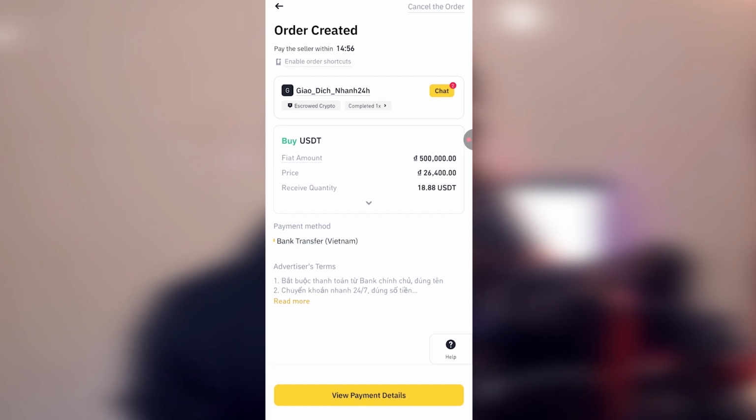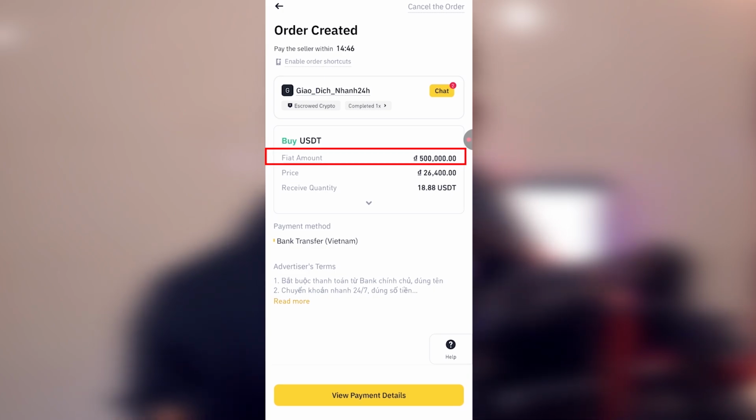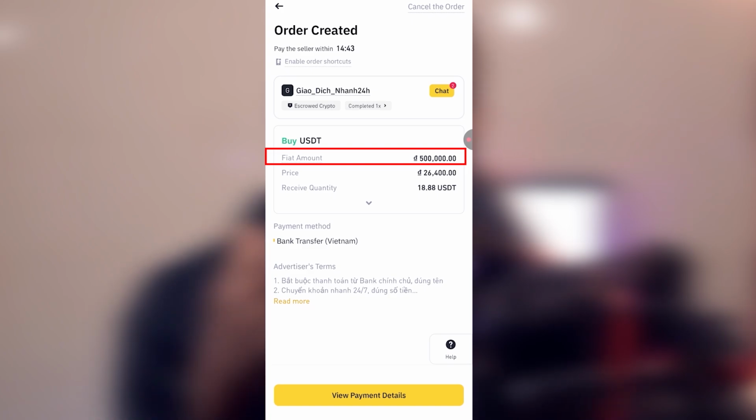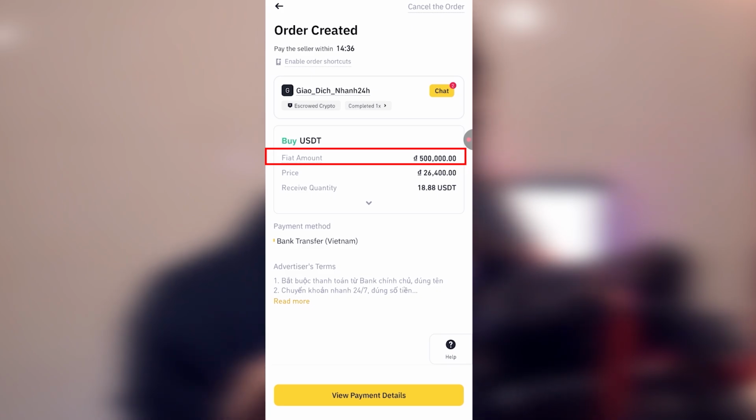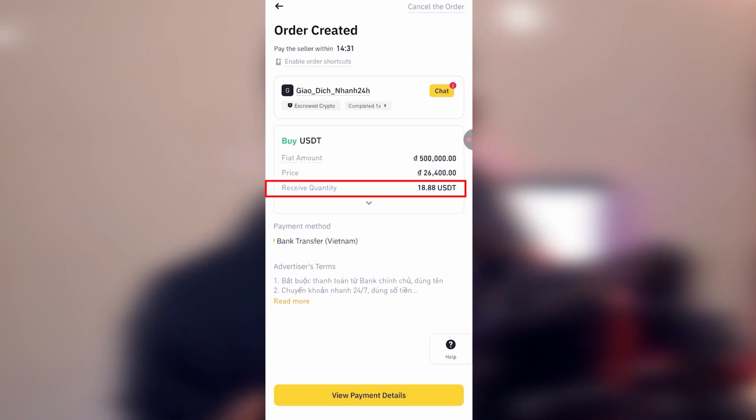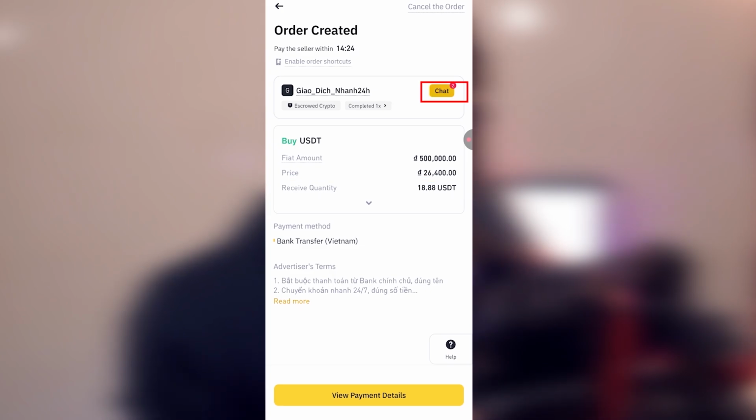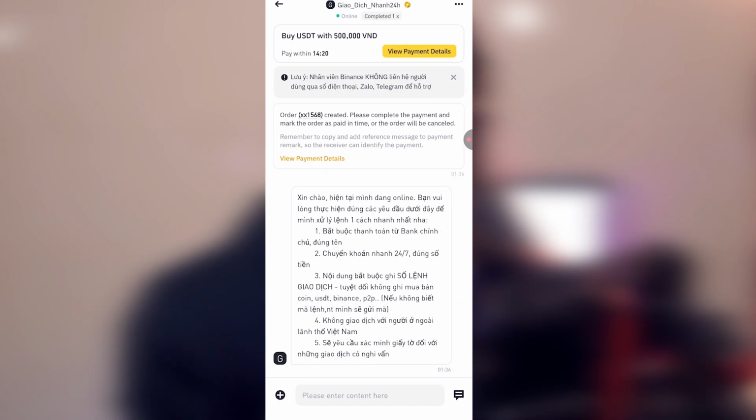Very good. When we click on place order, the order has been created and we are supposed to send the fiat amount. Fiat means the local currency, like cedis, Vietnamese dong, UK pounds and all that. So we have to send 500,000 fiat amount to this person, and the person is going to give us 18.88 USDT, not US dollars, USDT. You can click on chat and even chat with the person. The person is online.